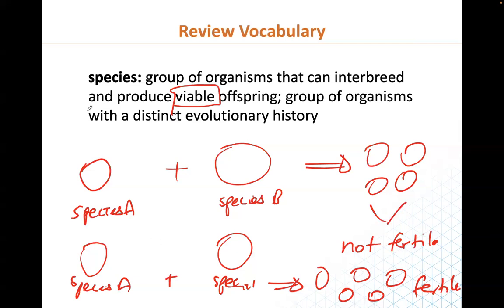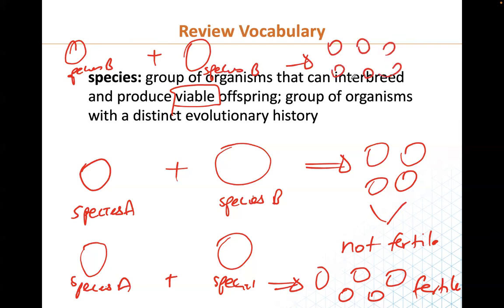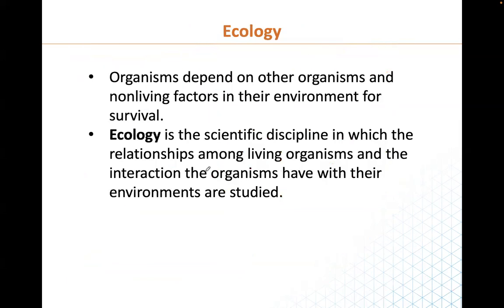So the meaning is also if you have species B plus species B, they're going to give you what? A lot of offsprings, and these offsprings would be fertile too. So the meaning is two different species, in most instances, don't usually give birth to an offspring. But if they do, they would not produce a fertile offspring.